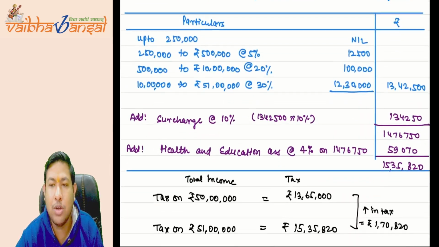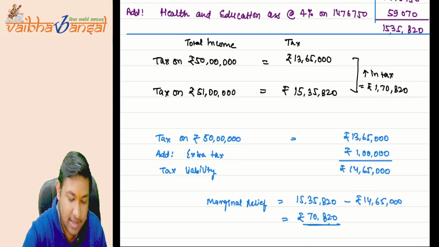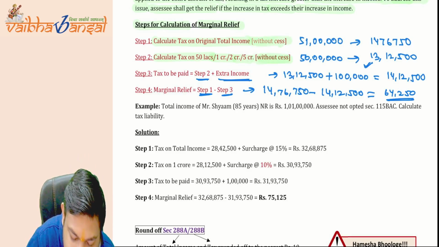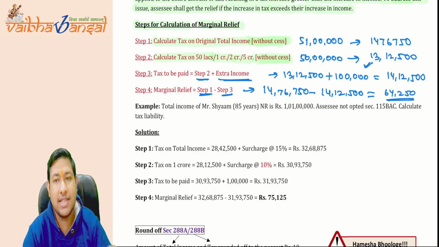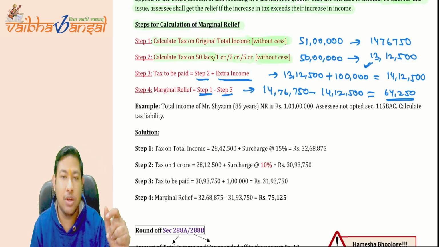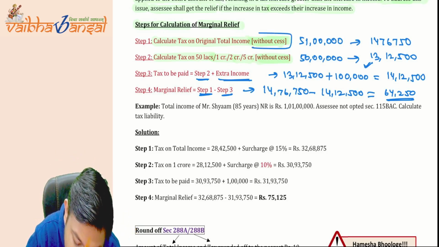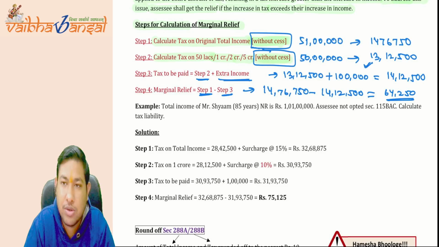But finally, what you have to pay? You have to pay only that much amount. Okay, you can check that. Take it without cess. After that, on this income we will add cess. So on 14 lakh 12,500 plus 4%, you'll get the tax of 14 lakh 69,000 rupees. Here it ignores the cess part. I hope it is very much clear to you all.